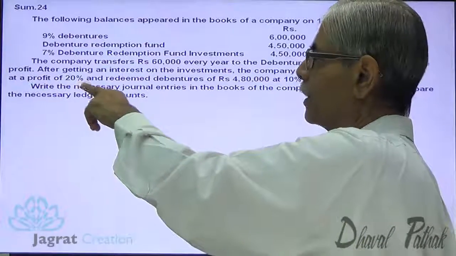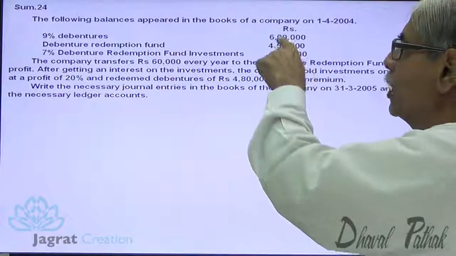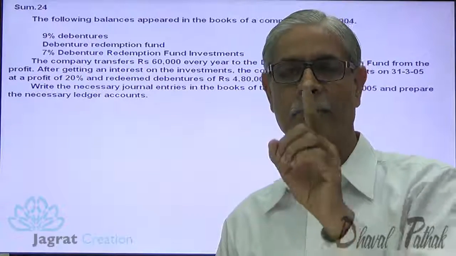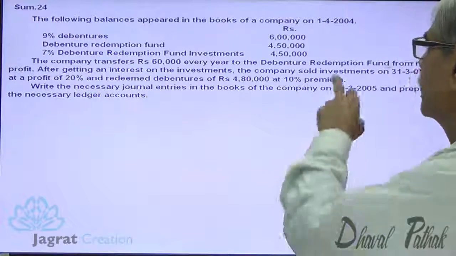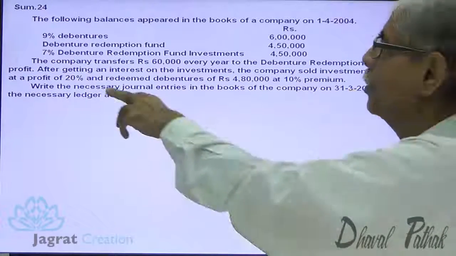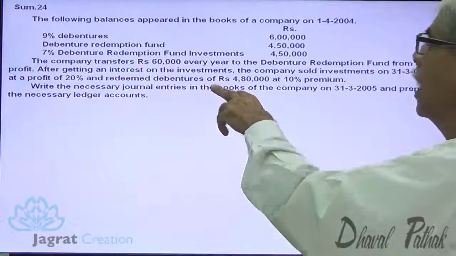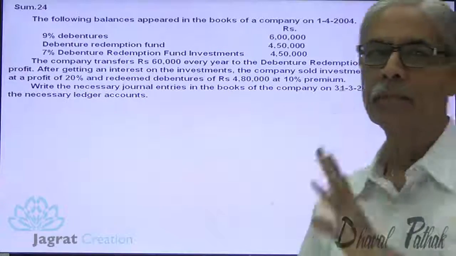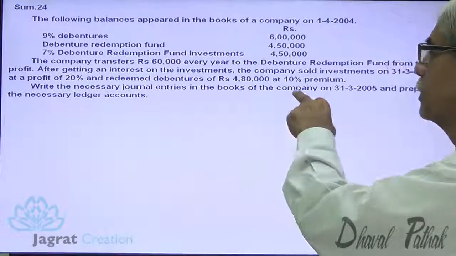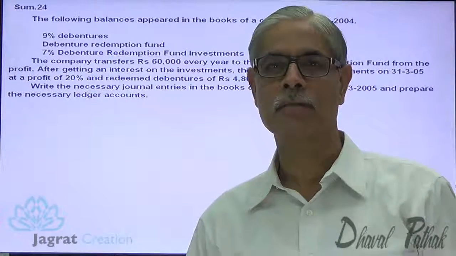At a profit of 20% and redeemed debentures of 4,80,000 at 10% premium. So the debenture liability is 6 lakhs, redemption is made only for 4,80,000. So this is a sum of partial redemption. The investment has been sold at a profit of 20% and debentures have been redeemed at 10% premium. Write necessary journal entries in the books of the company as on 31/3/2005 and prepare necessary ledger accounts.